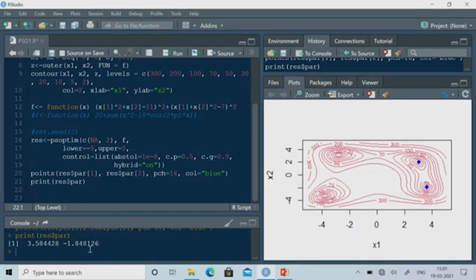So, what you will do basically, if you are getting a near optimal solution, then after that if you are applying a classical method, you will get the exact optimal solution of the problem where the gradient is 0. So, I hope this is fine.